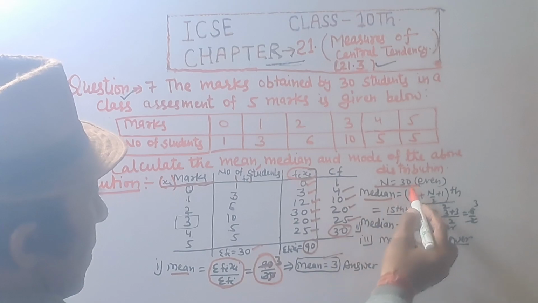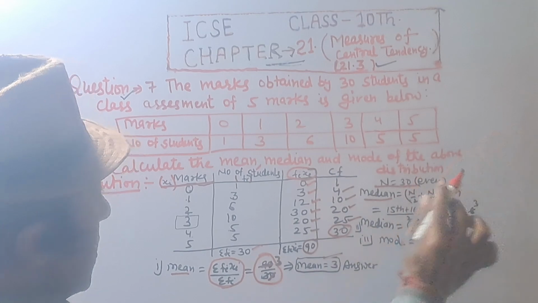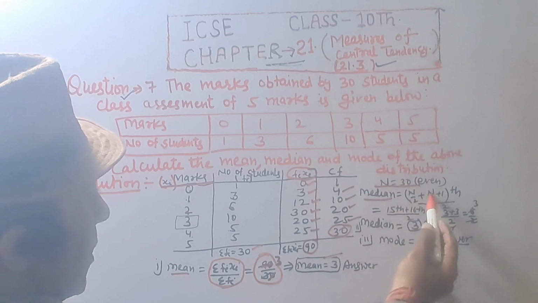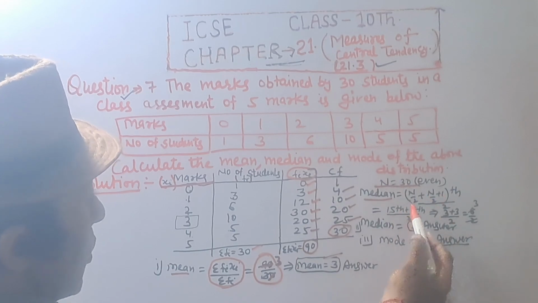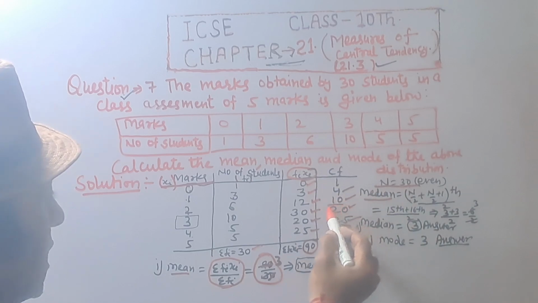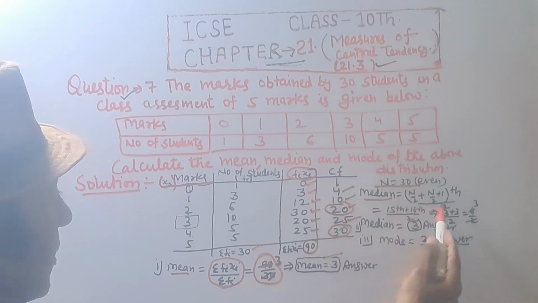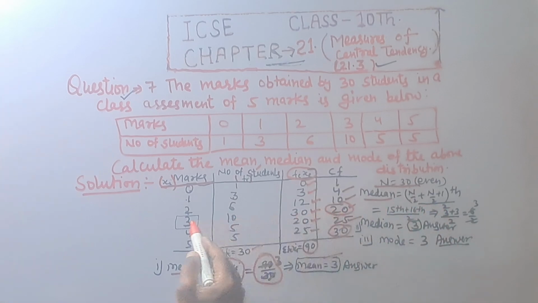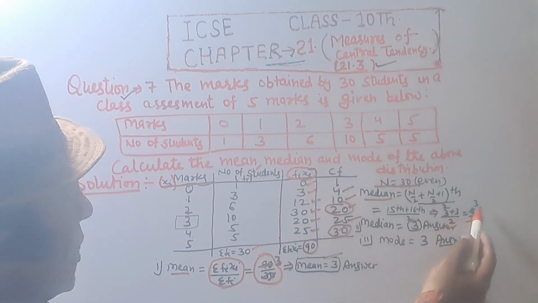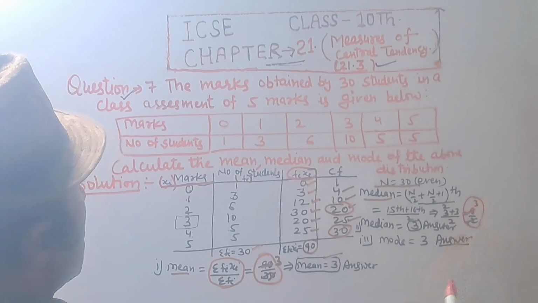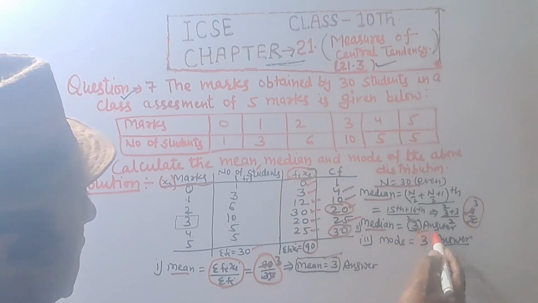So median equal to n upon 2 plus n upon 2 plus 1th term divided by 2. 30 divided by 2 is 15th, plus 15 plus 1, 16th term divided by 2. 15 lies in cumulative frequency 20, and corresponding value in x is 3. 15th term is 3 and 16th lies in 20, that is also 3. 3 plus 3 upon 2 is 6 upon 2, which is 3. So median equal to 3, answer.